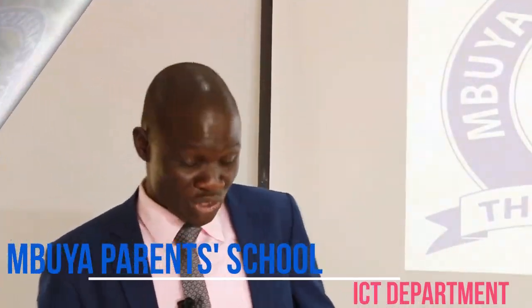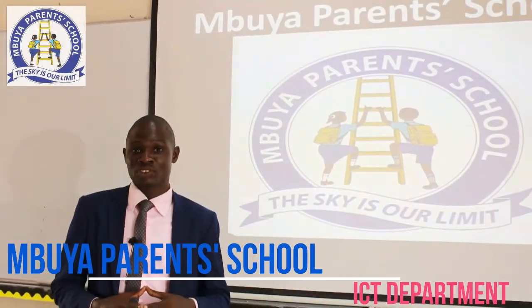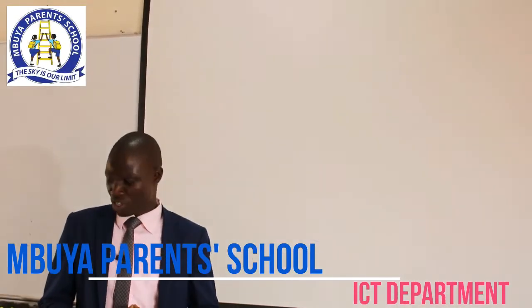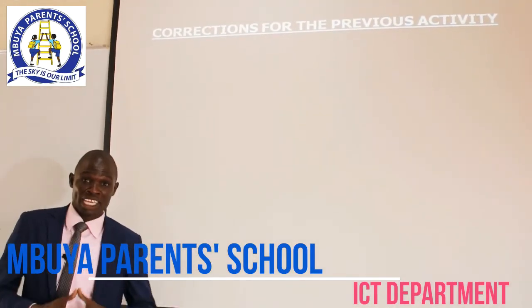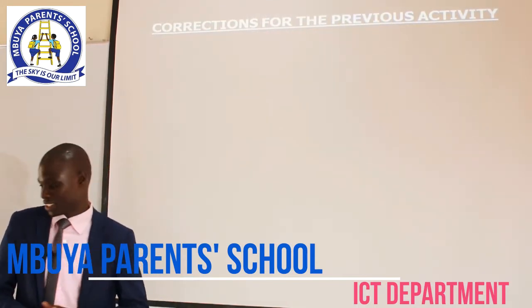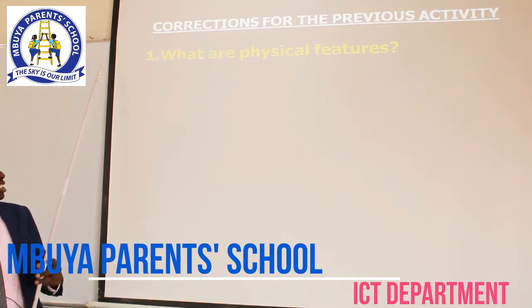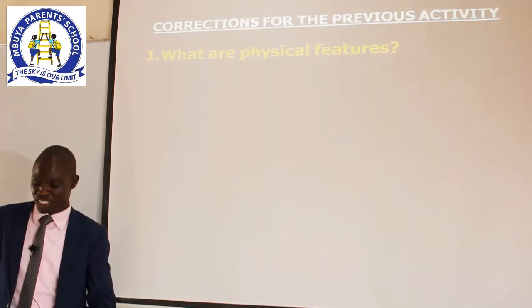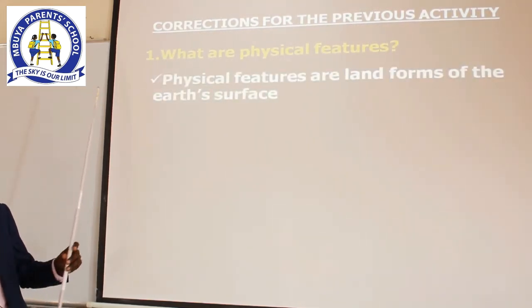Hello Primary 4 children. Once again, I want to welcome you to another lesson. And this is our second lesson of social studies. But before we go to that lesson, I remember giving you an activity. In our first lesson, we have to first do corrections together. My name is Okello Pafras. Our first question was, what are physical features? And I expect each and everybody to have written the answer.